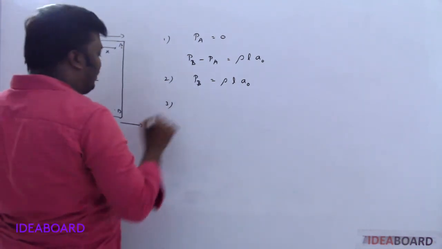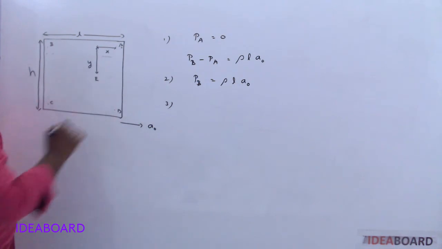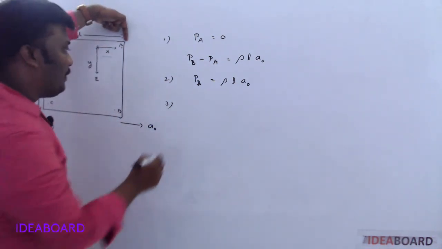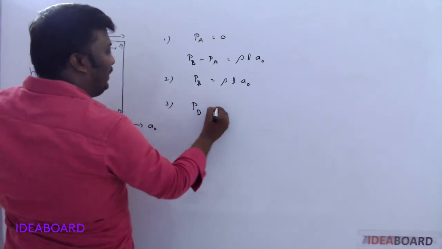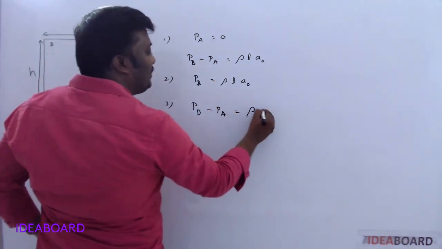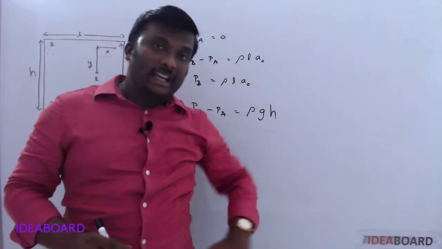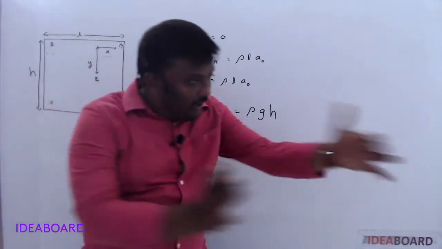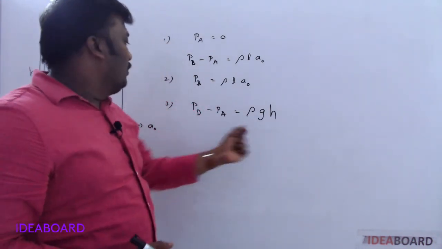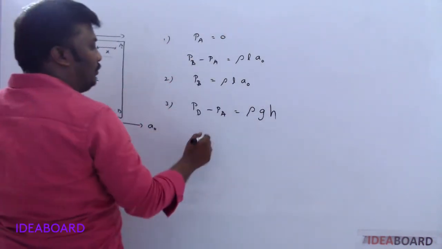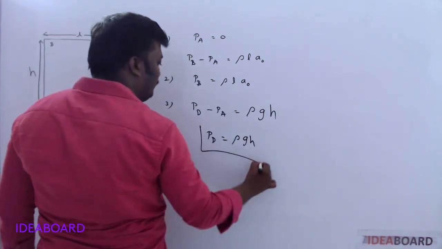Now, what about the value of the pressure at D? Yes, the entire vessel consists of some liquid. Then at this place, atmosphere pressure acting, and at this place, D you want, na. So PD minus PA is equal to rho GH. Vertical direction rho GH, horizontal direction rho L A naught. Okay, so what is the value of PA? PA is 0. That's why the value of PD becomes rho GH.